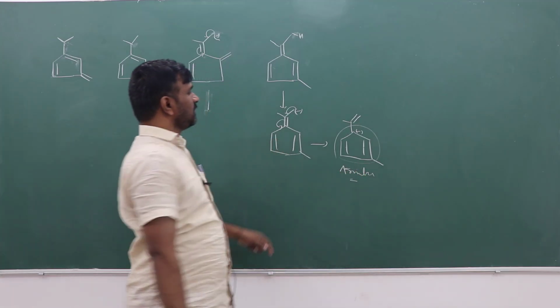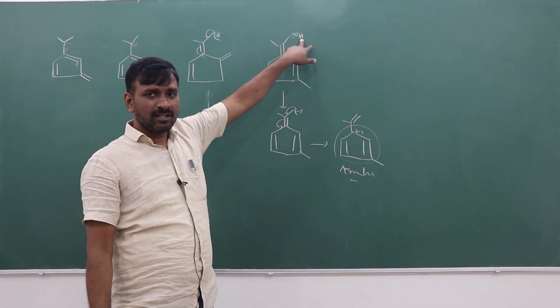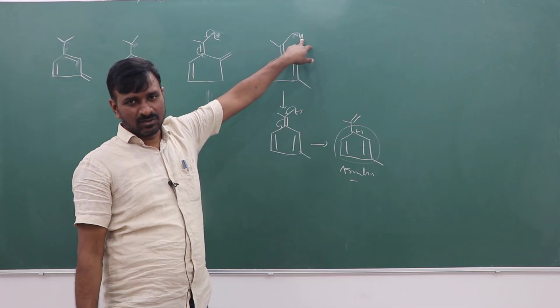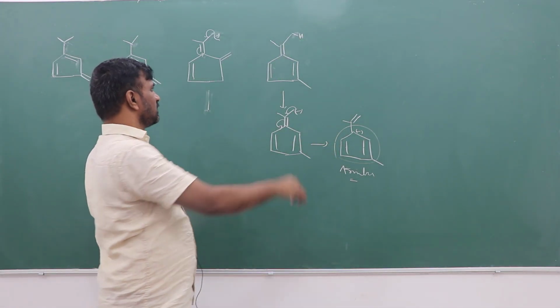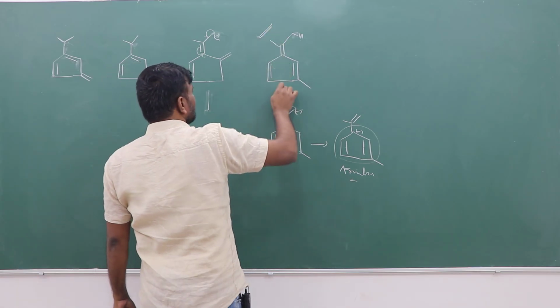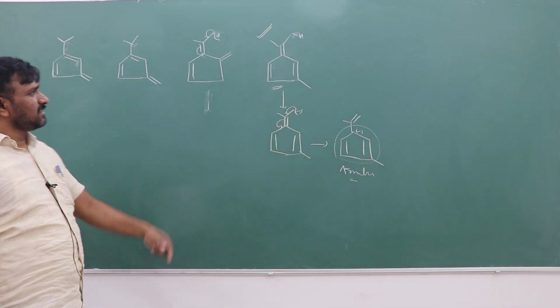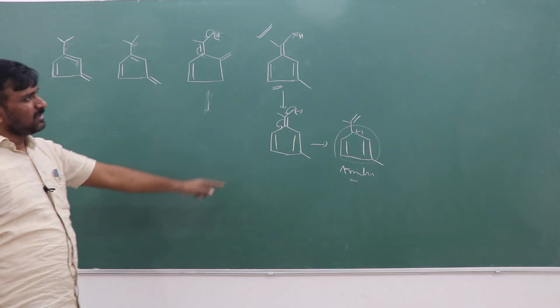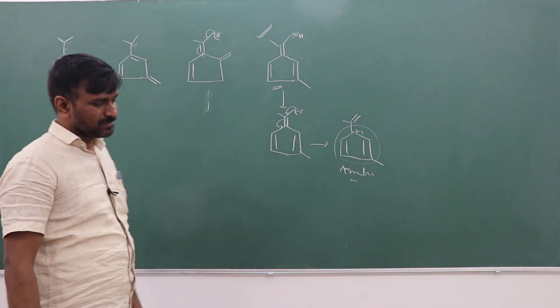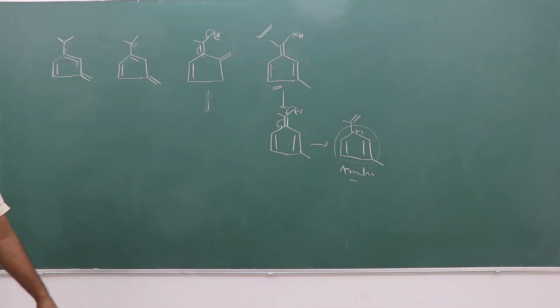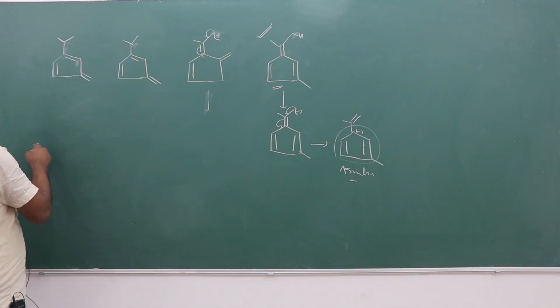So if this hydrogen is lost from this hydrocarbon, it gets aromatic character and becomes more stable. That's why this one is more acidic. Out of these 4 examples, this hydrocarbon is the most acidic. This is one examination point of view question. Suppose another example.